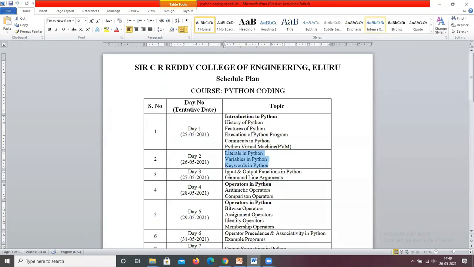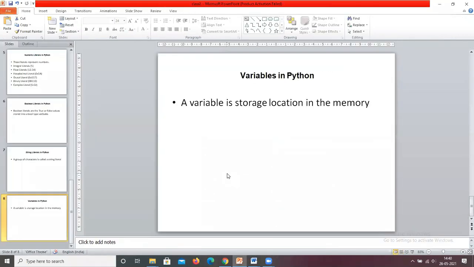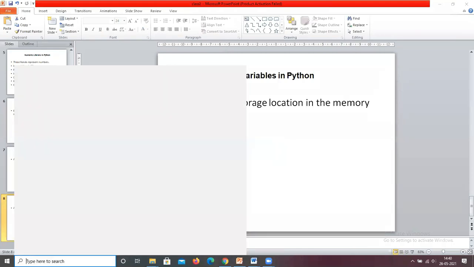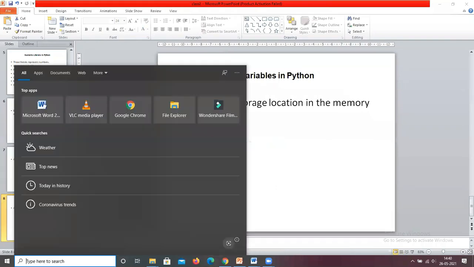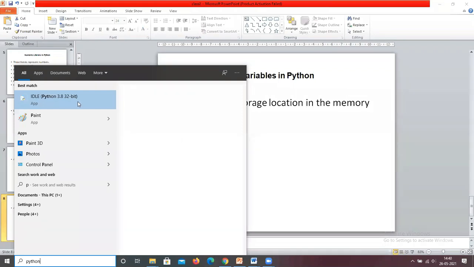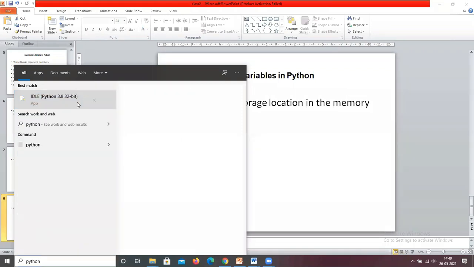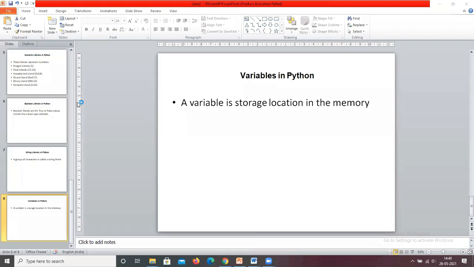Now we see the different data types available in Python. What is a data type? What is the purpose of a data type? For example, I give an instruction: what is the addition of 5 plus 1.23?